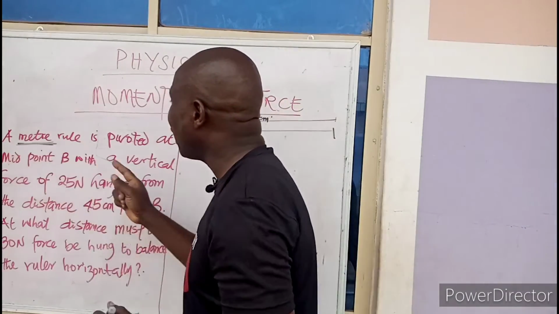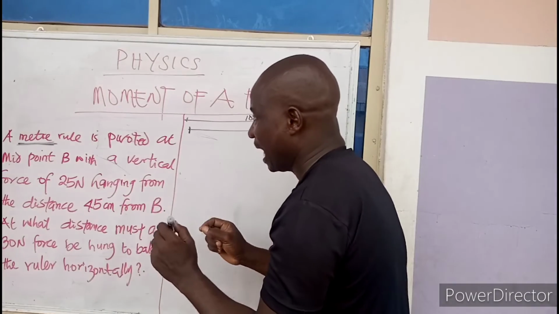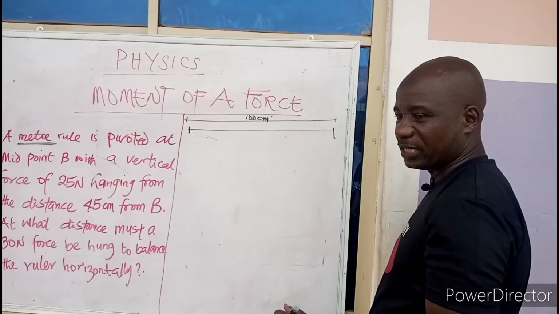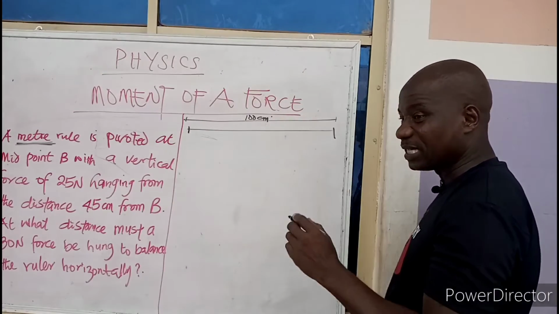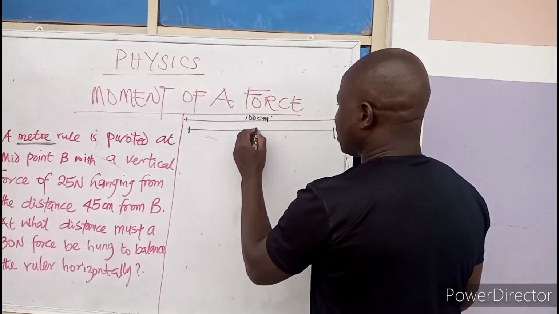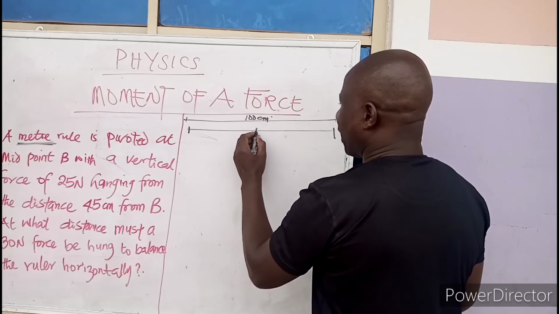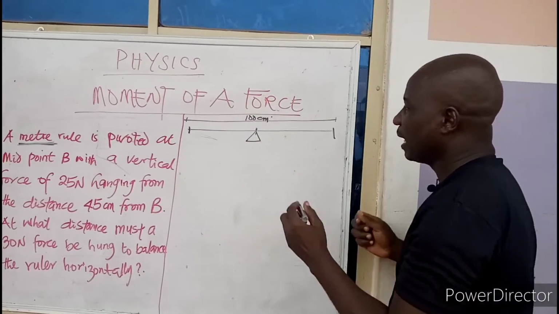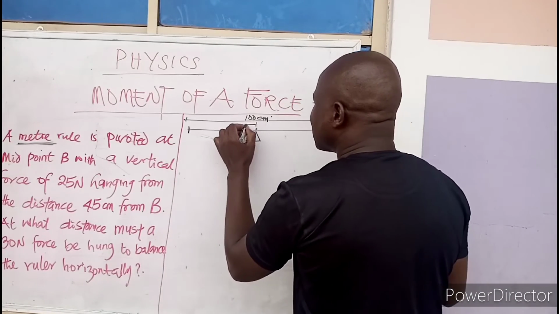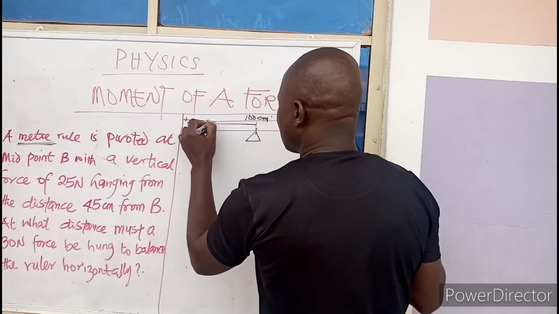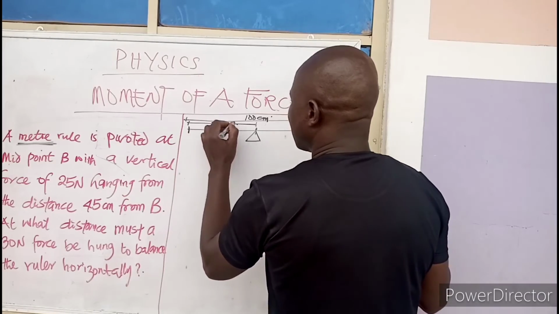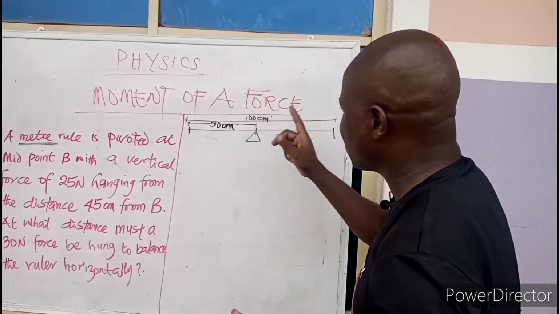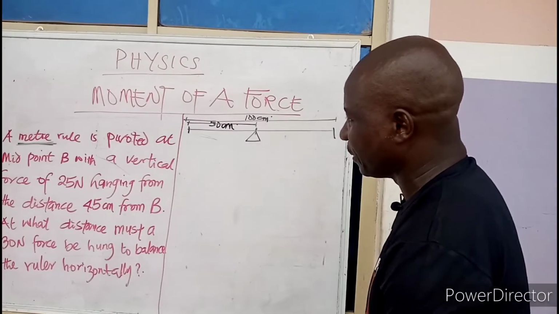Now, they say a meter rule is pivoted at the midpoint. Where is the midpoint of 100? That is at the 50 centimeter mark. So I write, this is my midpoint. You can see it is pivoted at the midpoint. Always indicate this is 50 centimeter. So we have 50 centimeter, it is pivoted there.